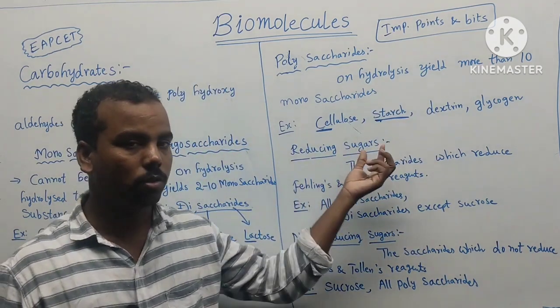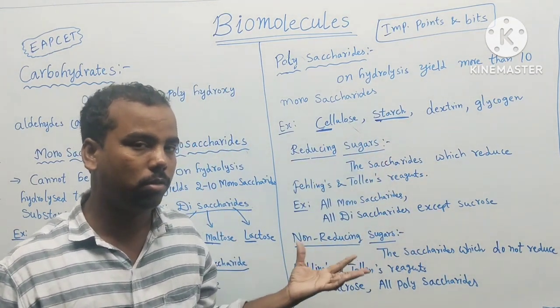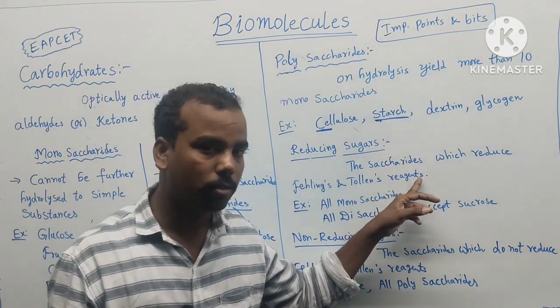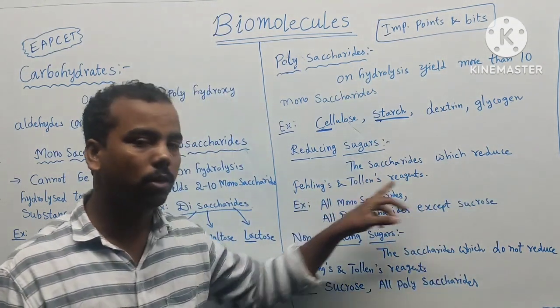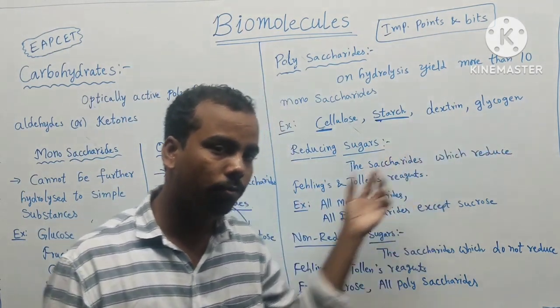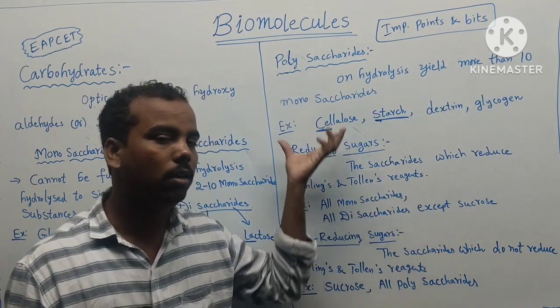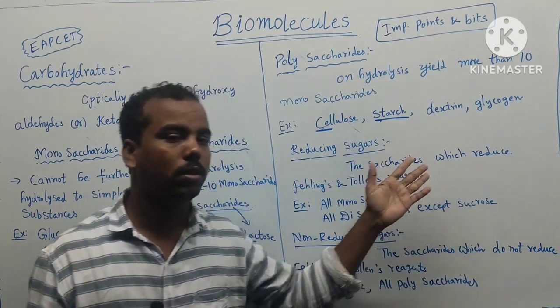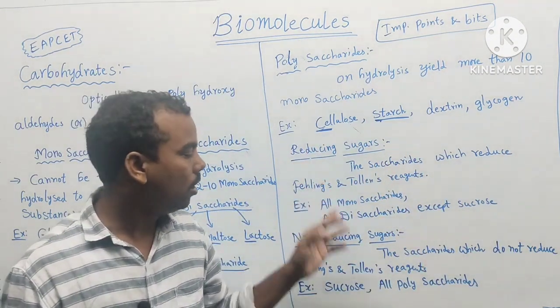Next, reducing sugars and non-reducing sugars. Which of the following is a reducing sugar? That is one question. The saccharides which reduce Fehling's reagent and Tollens' reagent are called reducing sugars. The saccharides which do not reduce Fehling's and Tollens' reagent are called non-reducing sugars.